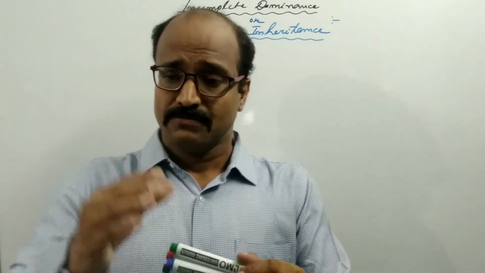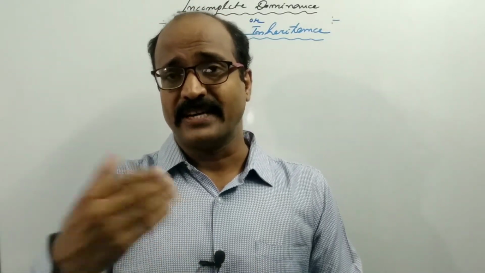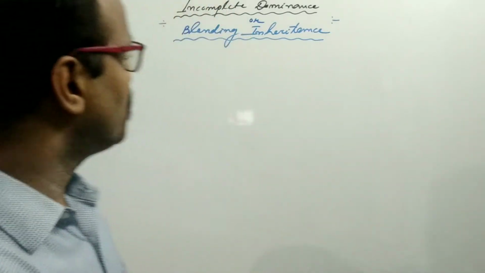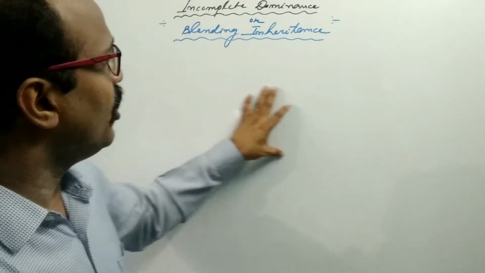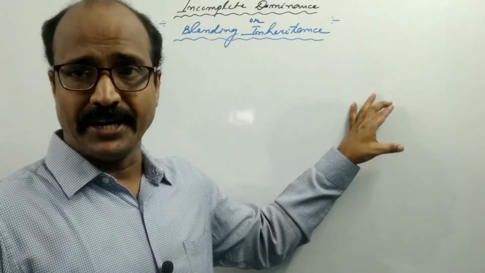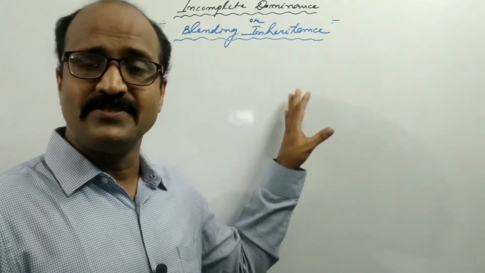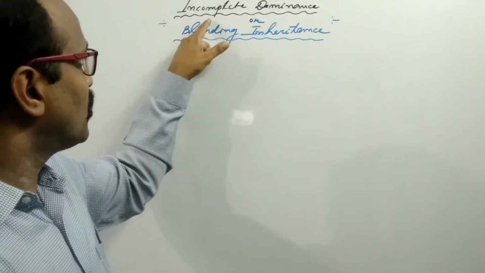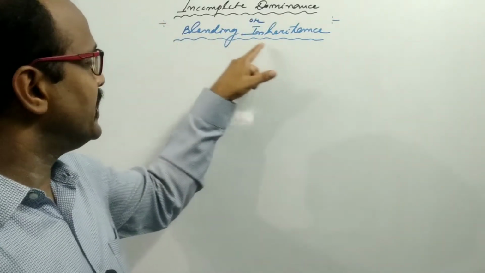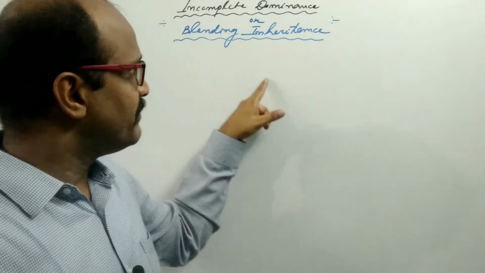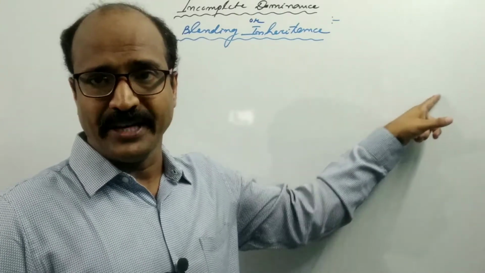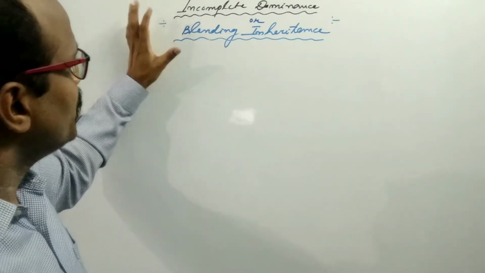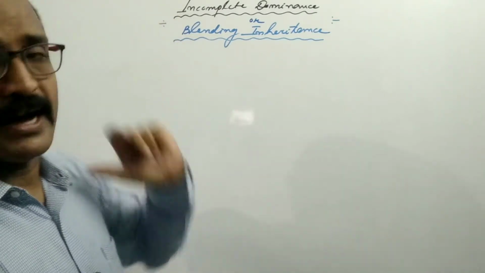But in some cases there is some deviation. One deviation from the principle of Mendelian inheritance, the law of dominance, is incomplete dominance or blending inheritance. Here we will discuss it through two examples.